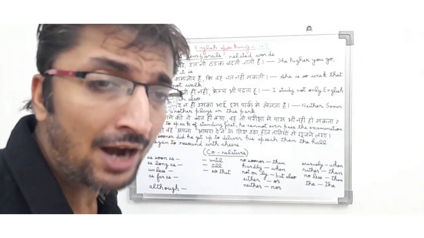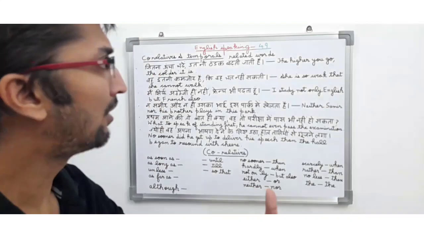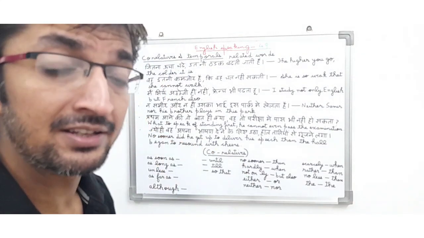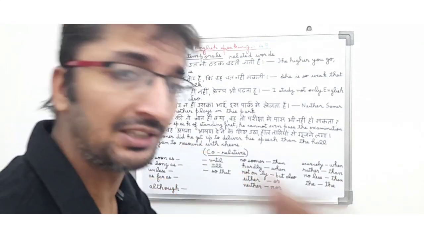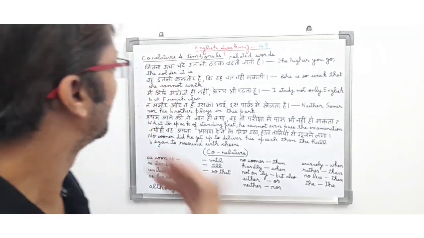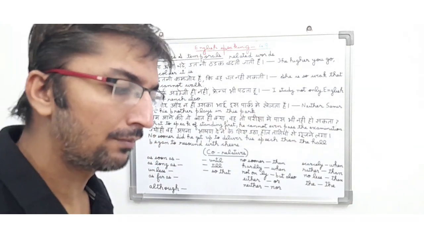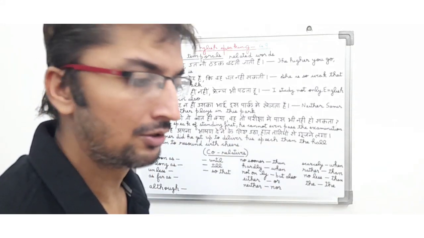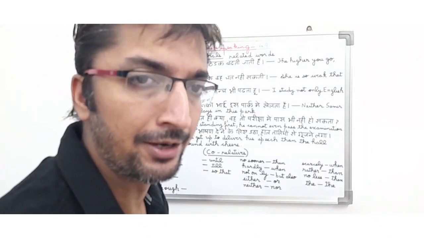Friends, recently we had started our English speaking course and in that course I had covered 48 lessons of it. So friends, in previous lesson I had discussed about how to use correlatives and temporals in our English sentences. So friends, today we are going to continue the same topic, that is correlatives and temporals, and this topic will end today, and from next lesson we are going to learn about another topic. So friends, let's start English speaking part 49.